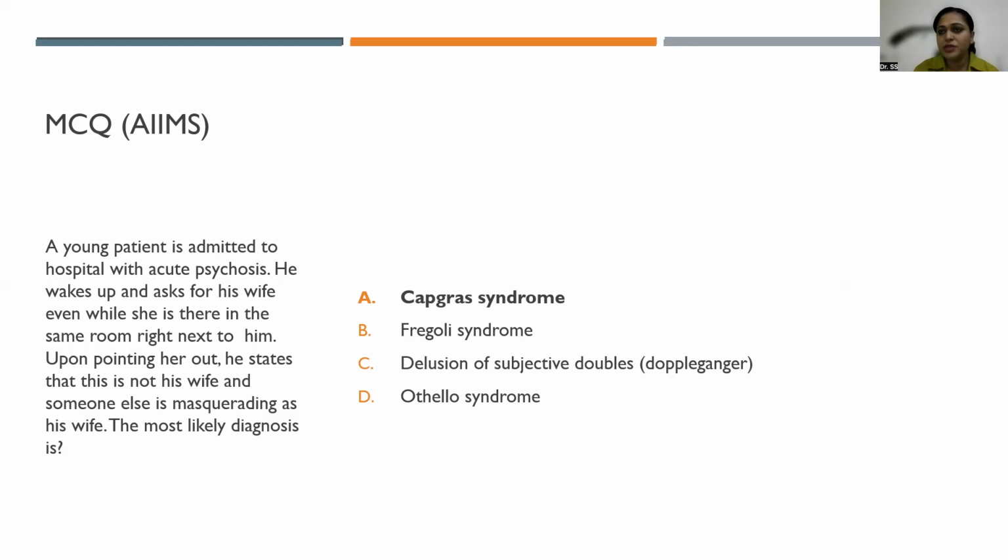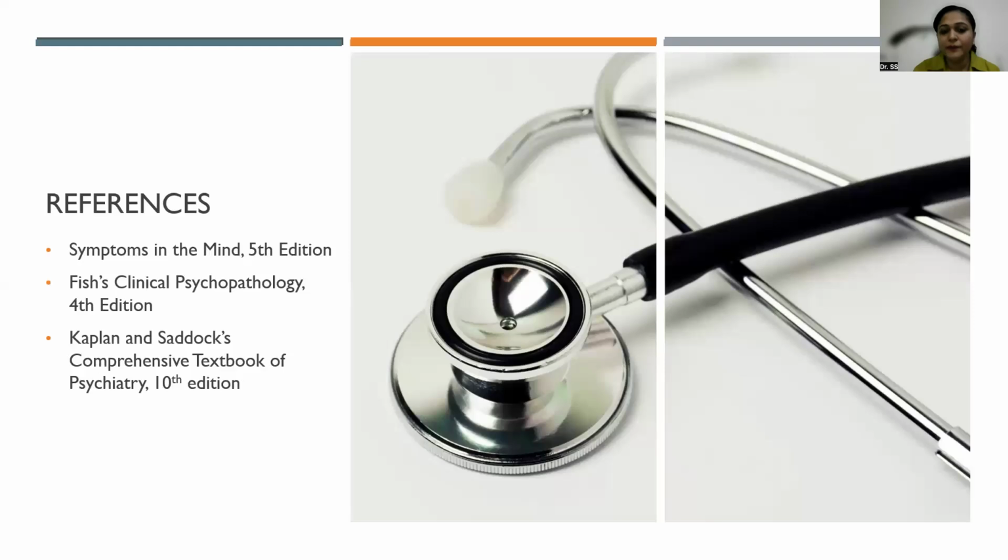Othello syndrome, Shakespeare's play we discussed, where the man murders his wife, and that is because of the jealousy. So again, Othello is not the answer. So the answer is C for C, close family member, wife, Capgras syndrome. Okay. So these were my references for today's short PPT. In case of any doubts, you can always go back to these and get them clarified.